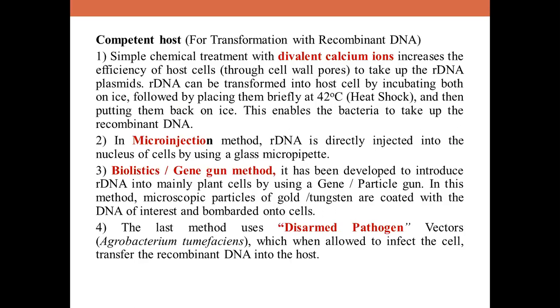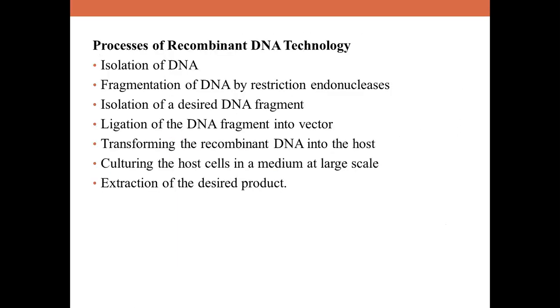The last method we have is the disarmed pathogen vector. In the disarmed pathogen vector, as I said earlier, it is nothing but usage of this Ti plasmid or even usage of retroviruses where the pathogenic genes are removed. Hence, this method is called disarmed pathogen. The pathogen is disarmed. It is no more able to cause the disease, and its purpose is only to transfer the desired gene. So these are the various methods, children.